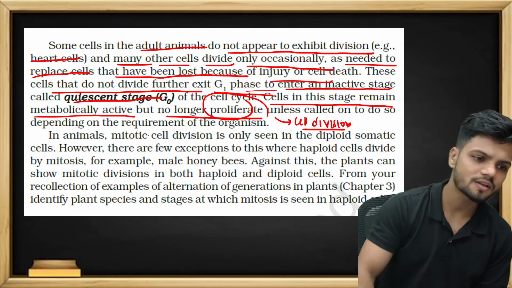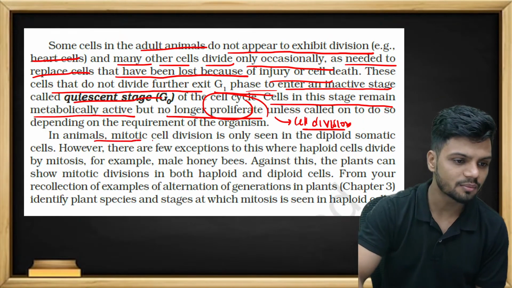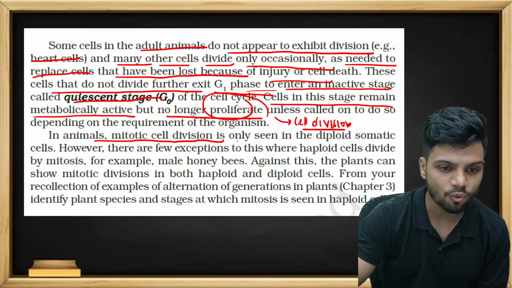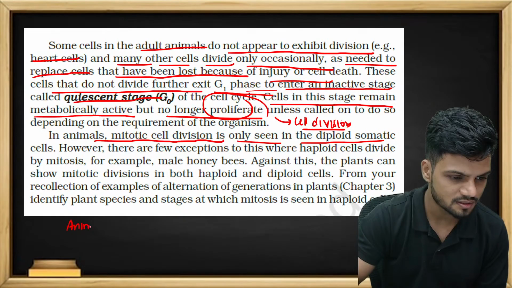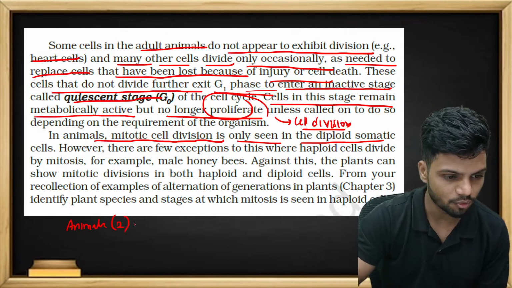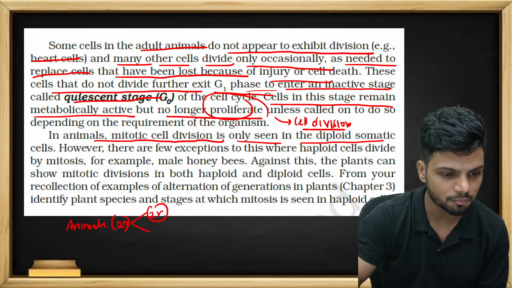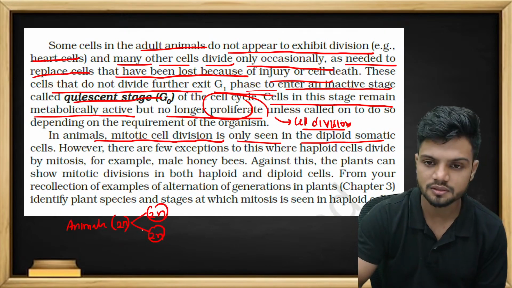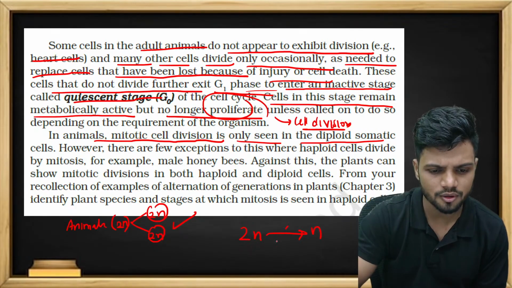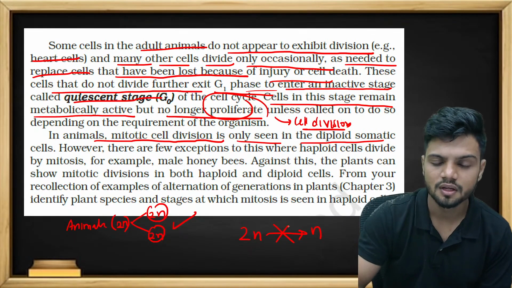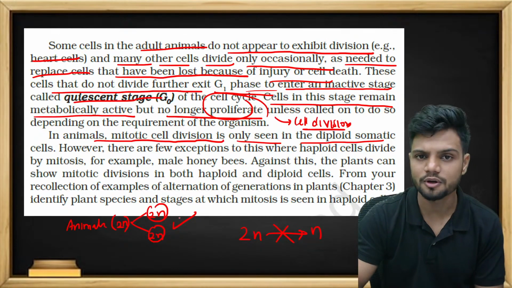Okay. So this was the line I told you. In animal cells, mitotic cell division is only seen in the diploid cell, right? In the case of animals, we have a diploid cell, which will give rise to two diploid cells. This is how it happens. A diploid cell will never give a haploid cell generally. Generally speaking, a diploid cell will give rise to a diploid cell.